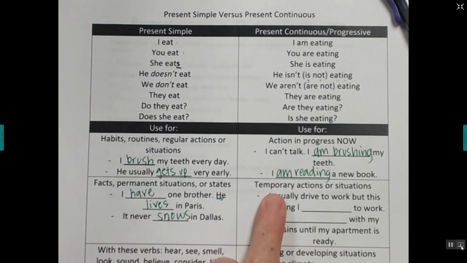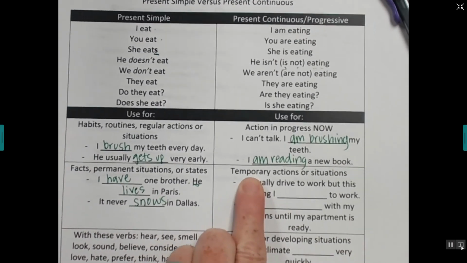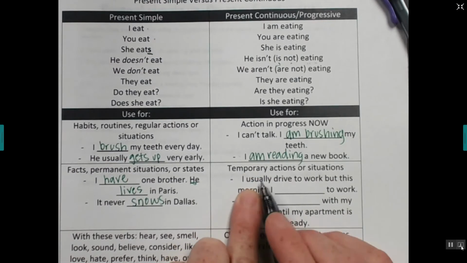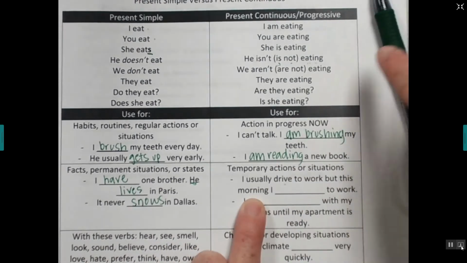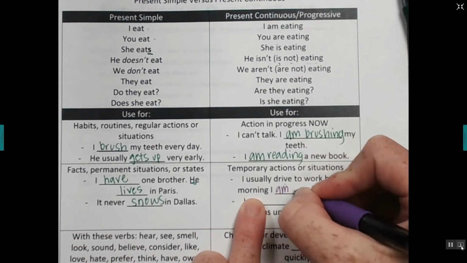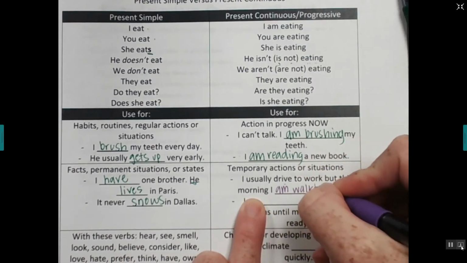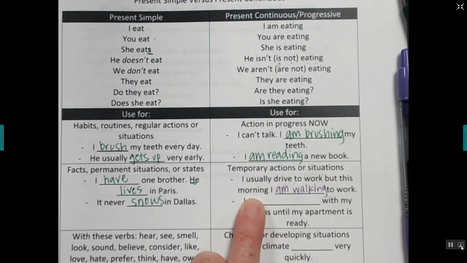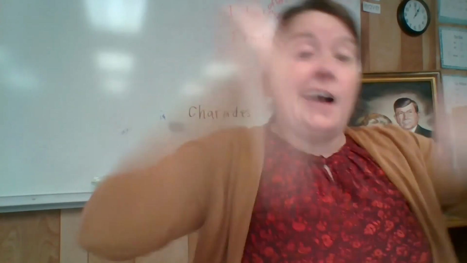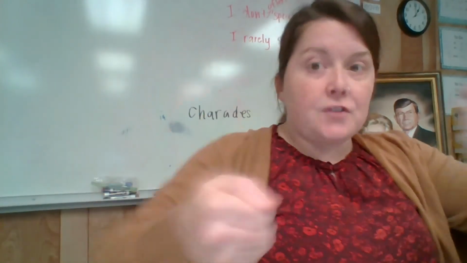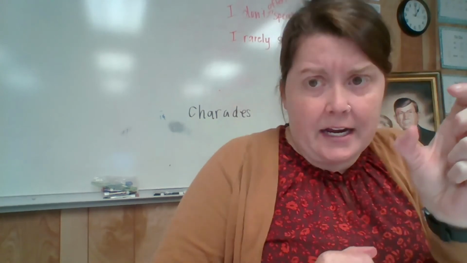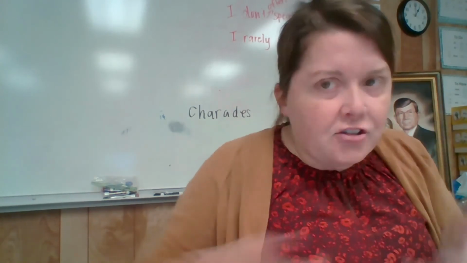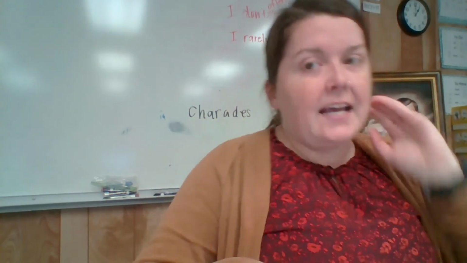All right, so for present continuous, temporary actions or situations. Look, I usually drive. That's present simple. I usually drive to work. But this morning, I am walking to work. Yesterday, I drove to work. Tomorrow, I drive to work. But today is different. Today, I am walking to work. It's temporary, right? It's not permanent. Tomorrow, I drive again. But today, I am walking to work.